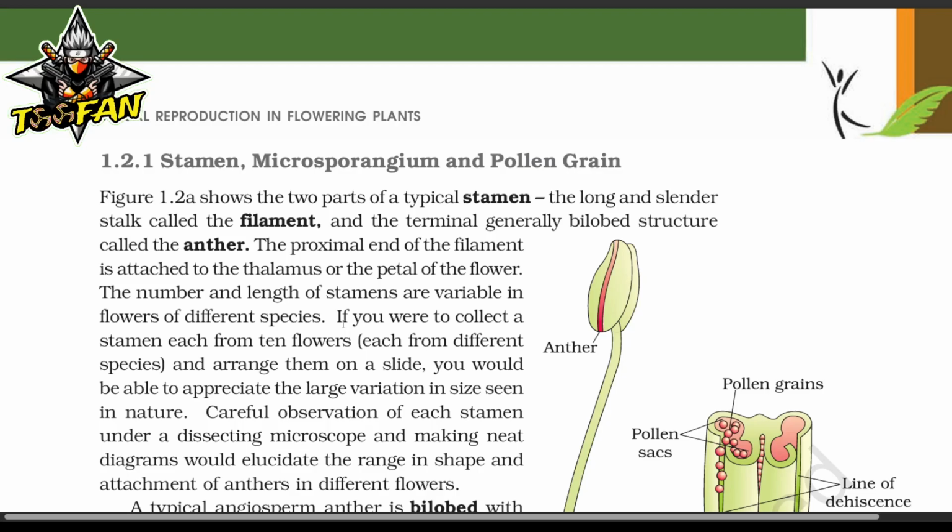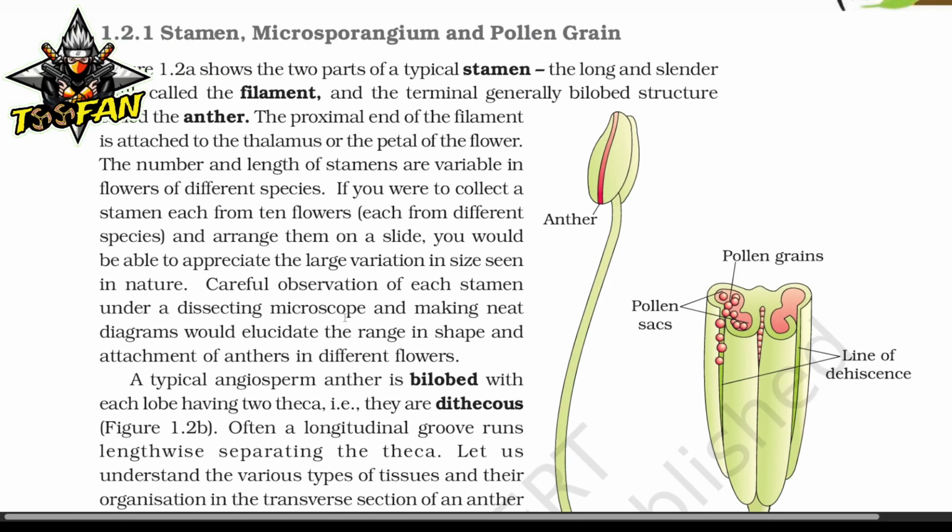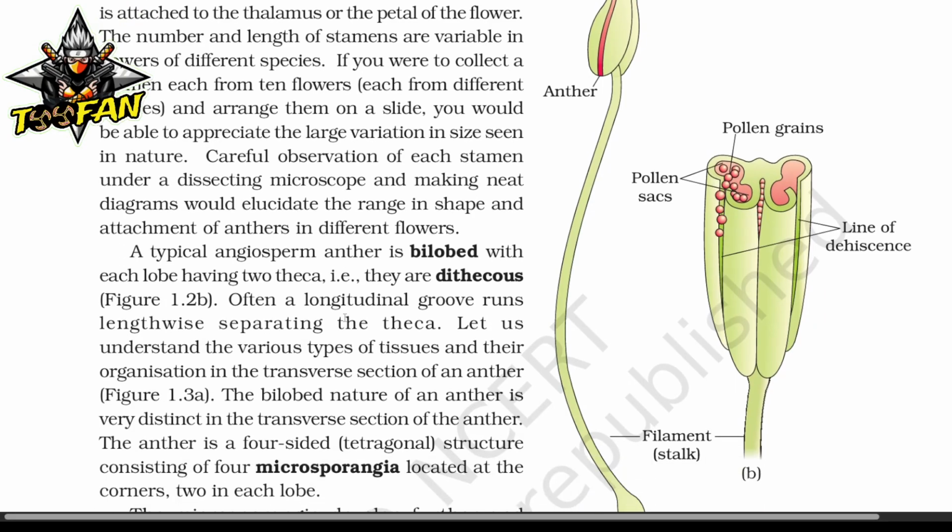Careful observation of each stamen under a dissecting microscope and making a neat diagram would elucidate the range in the shape and the attachment of the anthers in different flowers. A typical angiosperm anther is bilobed with each lobe having two theca, that is, they are dithecous. Often a longitudinal groove runs lengthwise, separating the theca. Let us understand the various types of tissues and their organization in the transverse section of an anther.